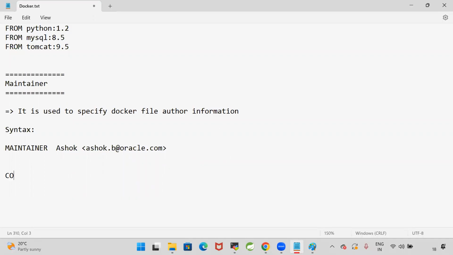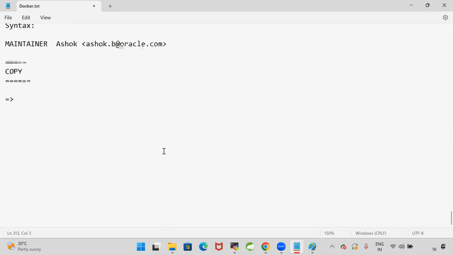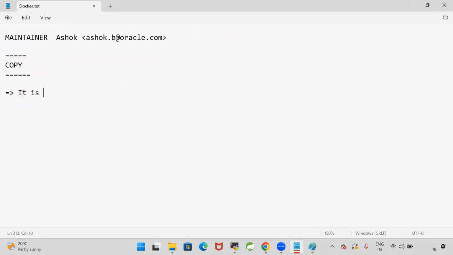And the next one, copy. It is used to copy the files from one location to another location. Got it? It is used to copy the files from source to destination.